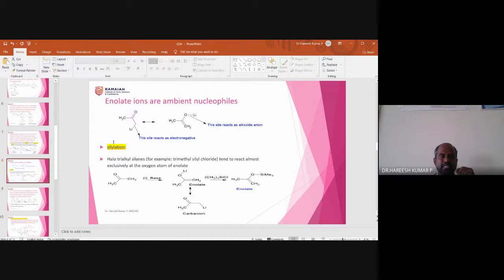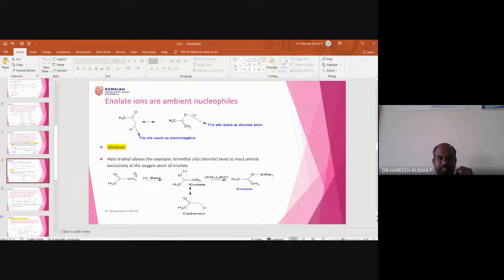If there is a bond formation between the carbon and Se, Se is selenium, Si is silicon. So if there is a bond formation between the carbon and the silicon, it is called silylation. Like how you know carbonation, alkylation, acylation, bromination, you are adding bromine to the substrate, but here you are adding silicon to the substrate.